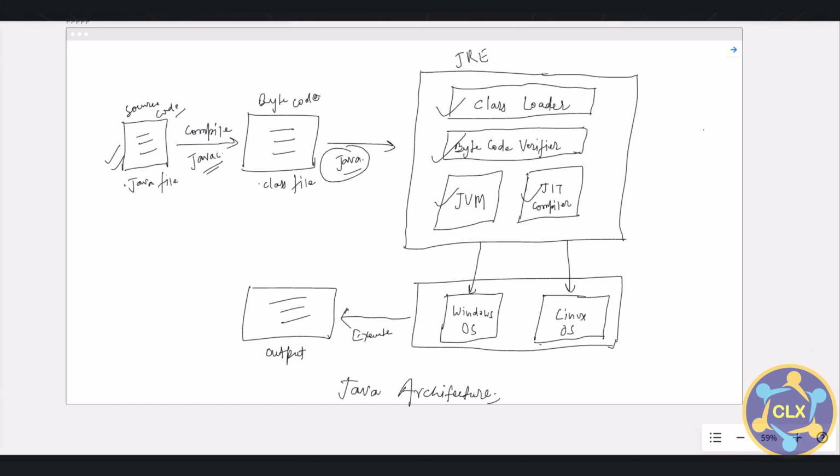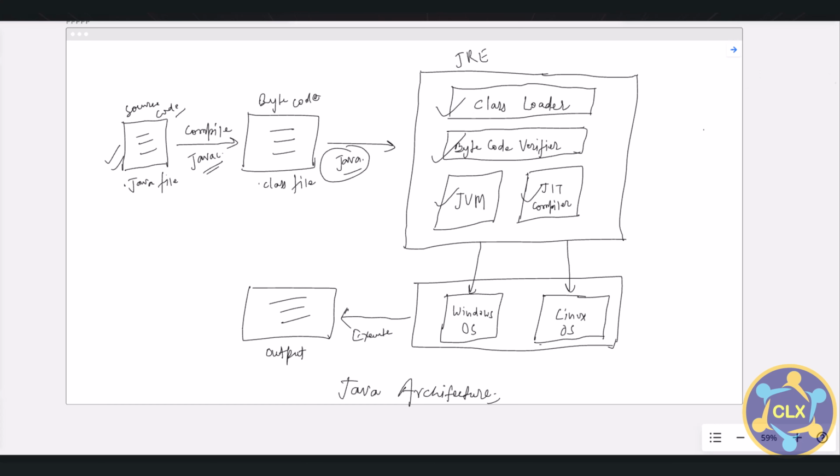Class loader makes the class program secure by separating the namespace for the classes obtained through the network from the classes available locally. Once the bytecode is loaded successfully, the next step is bytecode verification by the bytecode verifier. So you understood the work of the class loader, right? It loads all the necessary class files and libraries into our local host machine. And then the work of the bytecode verifier comes.